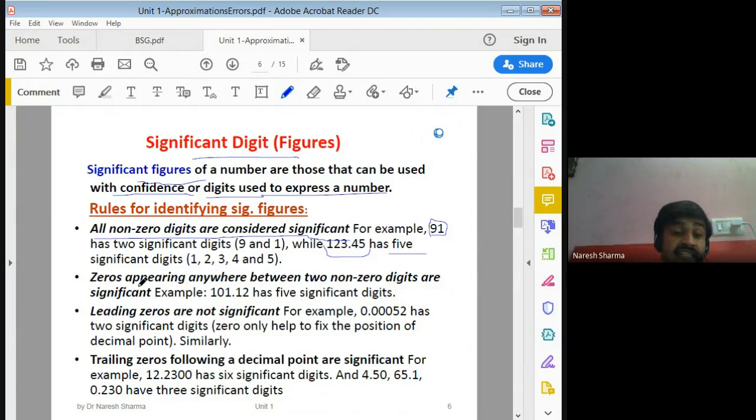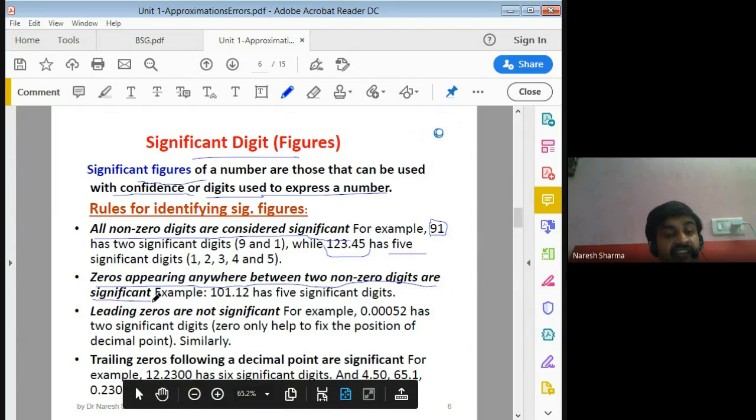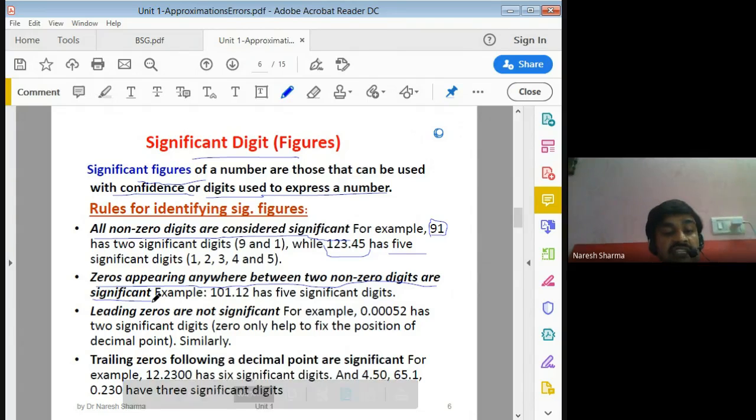Now, zeros appearing anywhere between non-zero digits are significant. If a zero lies between non-zero digits, then you also consider it significant. Like in 101.12, we have 4 non-zero digits, but this 0 lies between non-zero digits, so we consider it also.